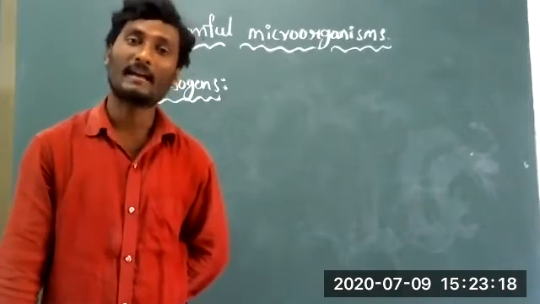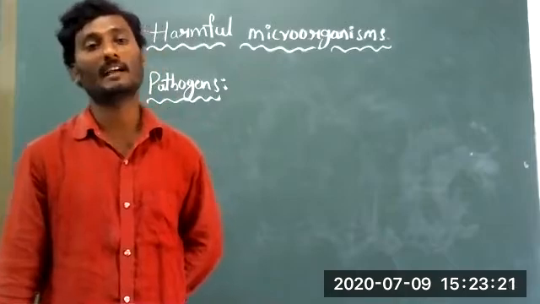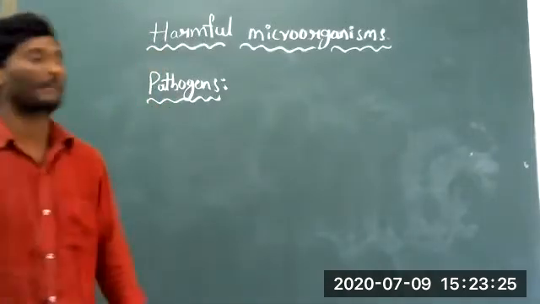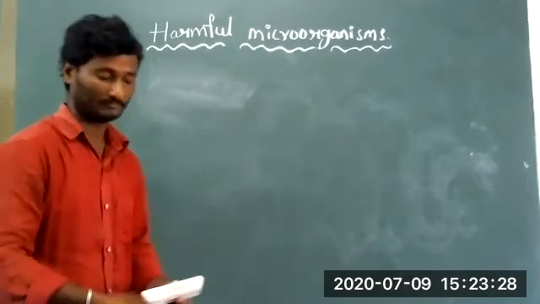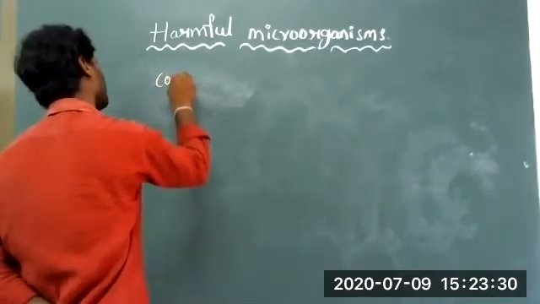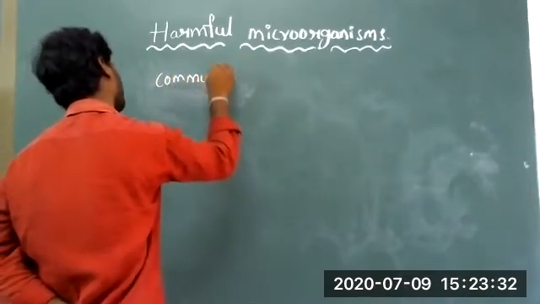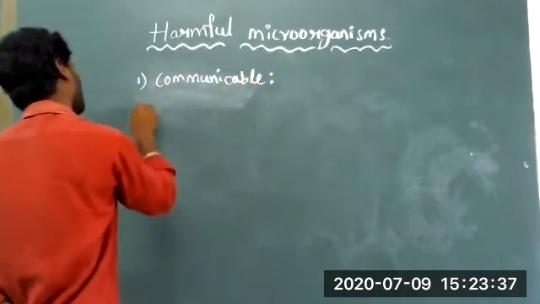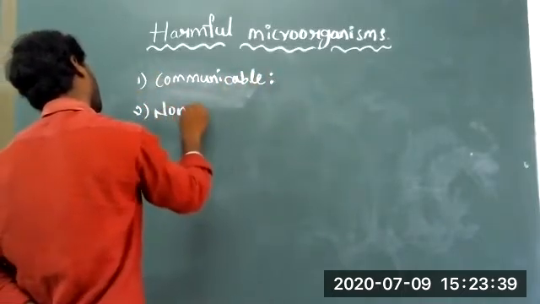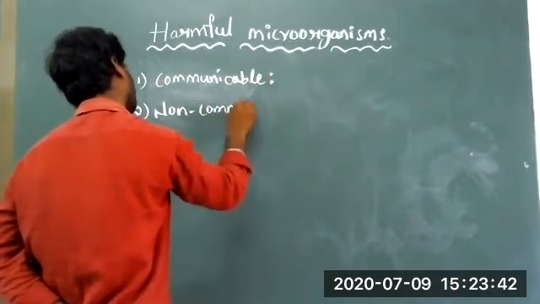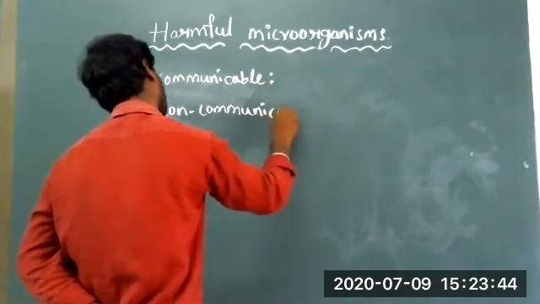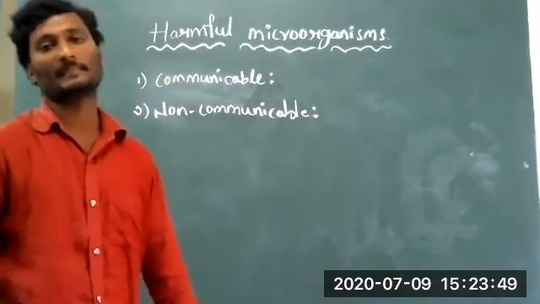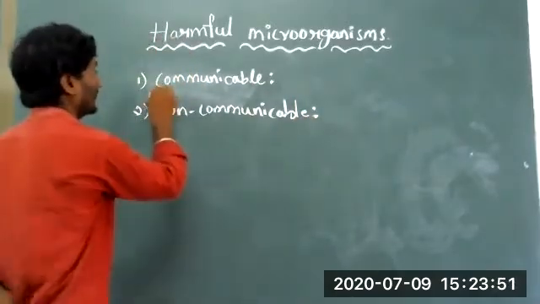The first one is communicable disease, and the second one is non-communicable disease.